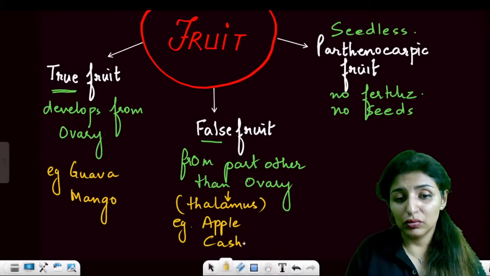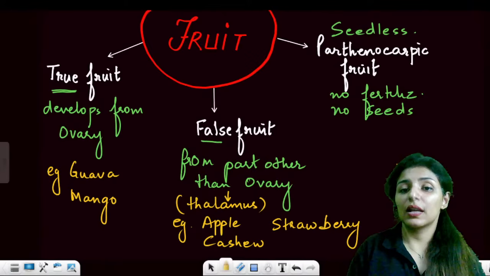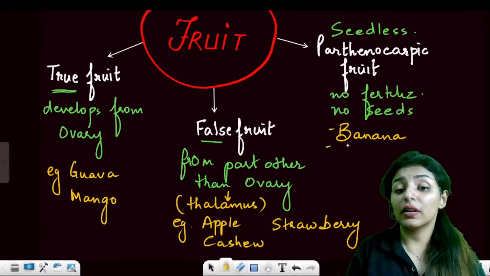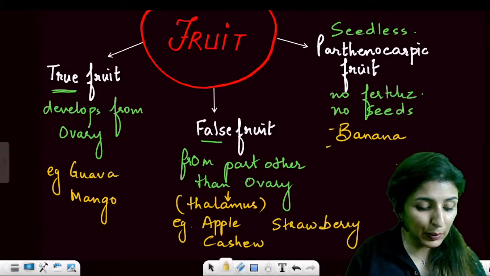cashew, strawberry. These are all examples of false fruits. And for parthenocarpic, we have an example, banana or grapes. We can develop seedless varieties also by this. Are these points clear?